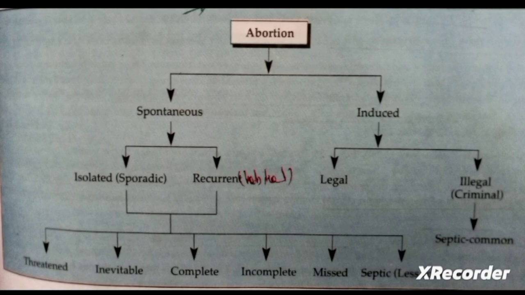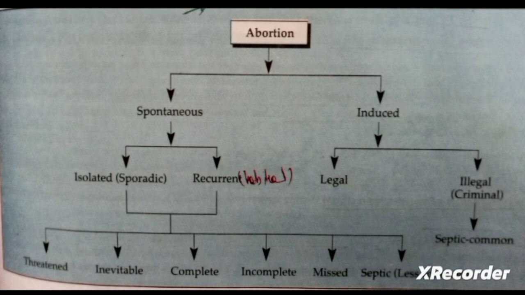Then spontaneous abortion is divided into two, that is sporadic or isolated, and recurrent abortion, which is otherwise known as habitual abortion. It is divided into different forms again, that is threatened abortion, inevitable abortion, complete abortion, incomplete abortion, missed abortion, septic abortion. So this is the classification.